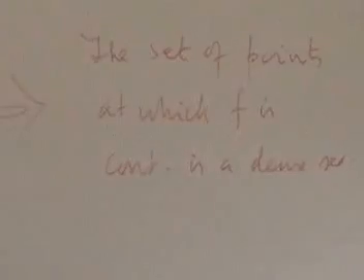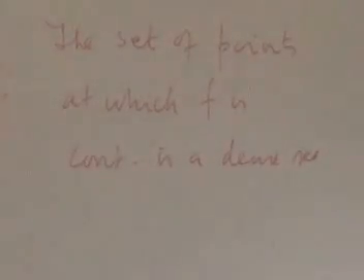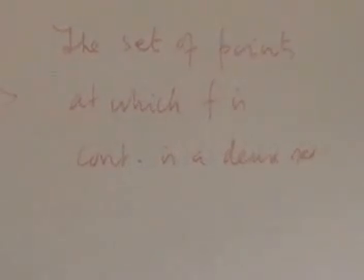Because at every point in this dense set, continuity is forced by the earlier theorem. Therefore, it's not that bad.